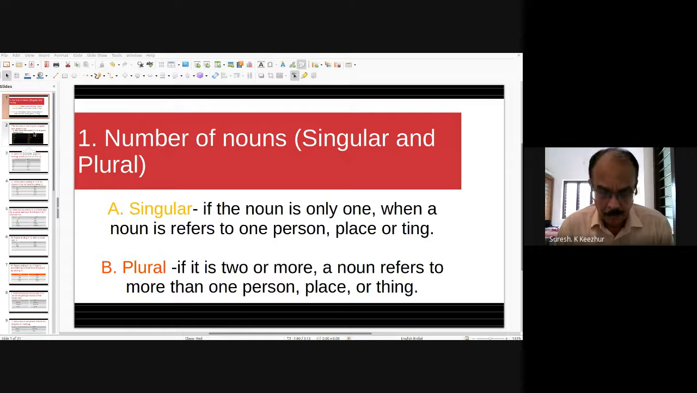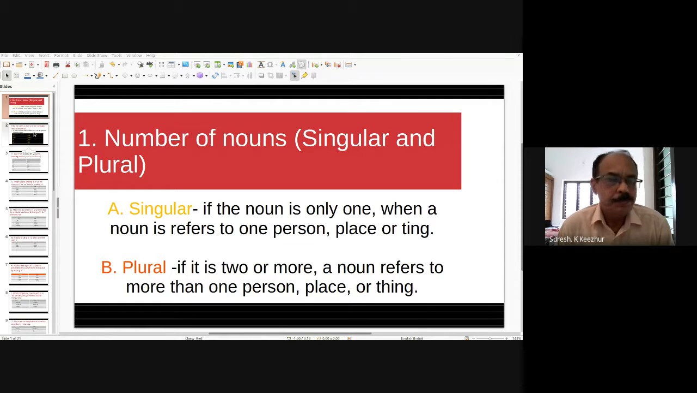In the last class, we have talked about nouns and different kinds of nouns. And I have already given you an exercise to write examples for different kinds of nouns, in columns, like abstract noun, concrete noun, like that. Now, today we are discussing nouns and number. So we can say singular and plural.